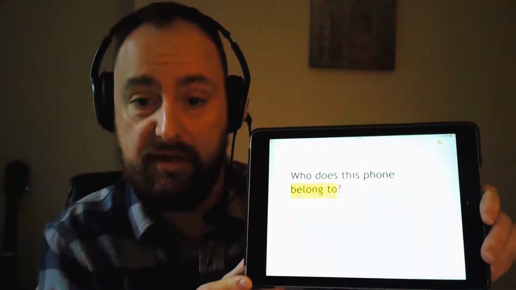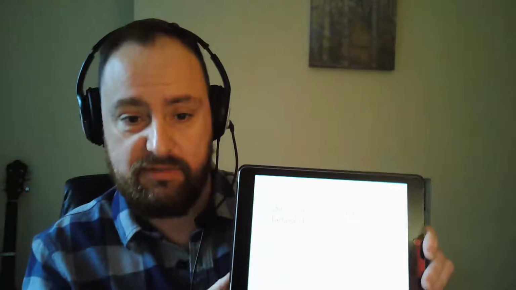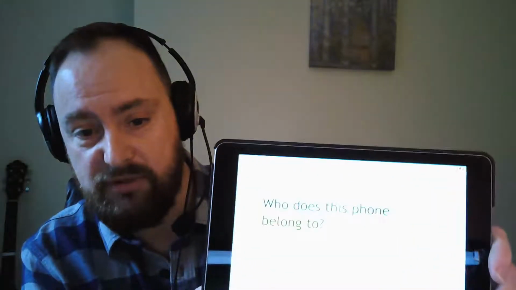So the important thing here is to look at the verb. I'm going to hold that back. That looks much better, doesn't it? So can you see that? I'm not sure. Okay. Belong to. Something belongs to somebody. We want to think about these, what we call chunks of language, bigger parts of language that we can remember. So instead of remembering just the verb belong, we can remember something belongs to somebody. And that's more useful when you're trying to make sentences. So belong to is really the connection that we're trying to remember here. And an interesting thing about this sentence to notice is that we have the preposition to, preposition in this case.